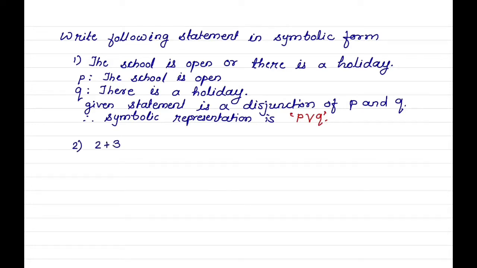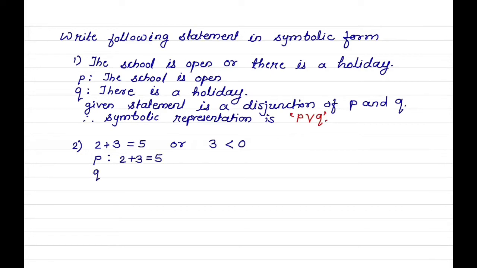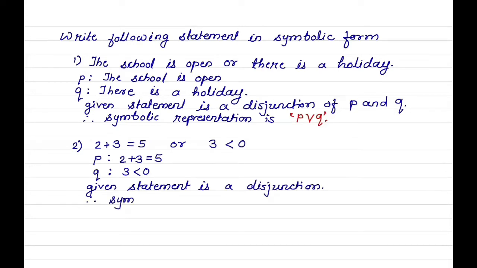Second example, 2 plus 3 is equal to 5 or 3 less than 0. Here P is 2 plus 3 is equal to 5 and Q is 3 less than 0. Given statement is a disjunction of P and Q. Symbolic representation is P or Q.